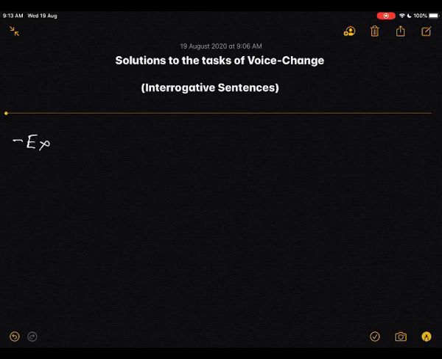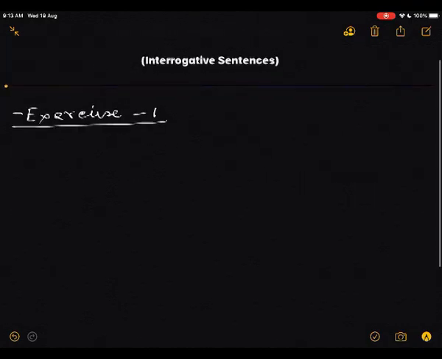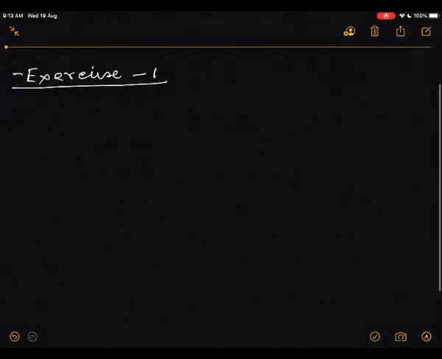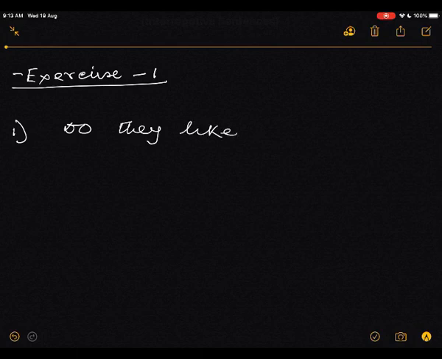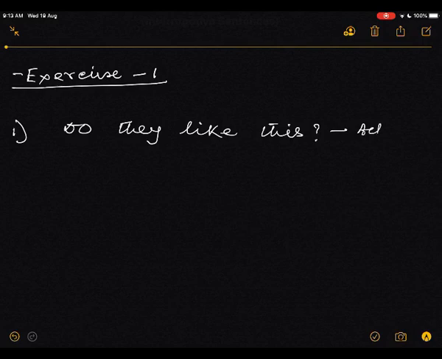Exercise 1. What is the first sentence? Do they like this? It is an active sentence, active voice.